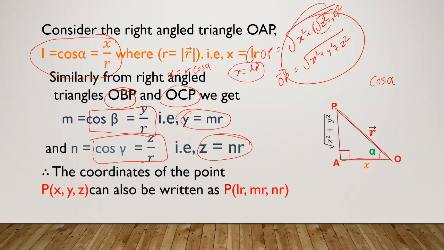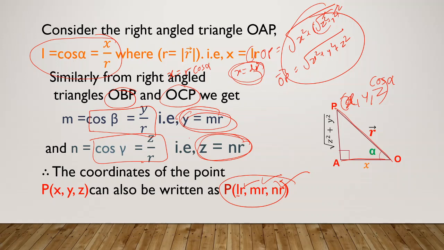So we know that this point P is x comma y comma z. Point P with x comma y comma z as coordinates, you can also write as x is nothing but lr, y is nothing but mr, and z is nothing but nr. This is also a way you can represent the point P in space with respect to direction cosines.